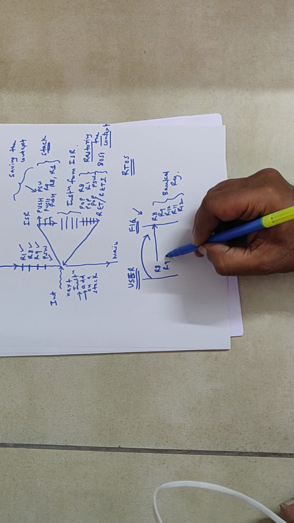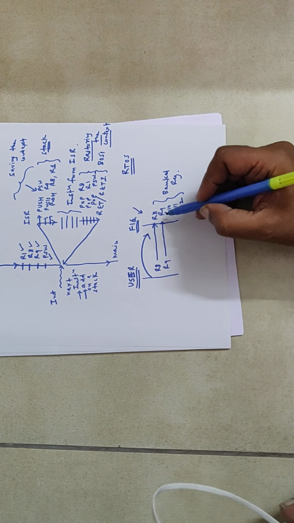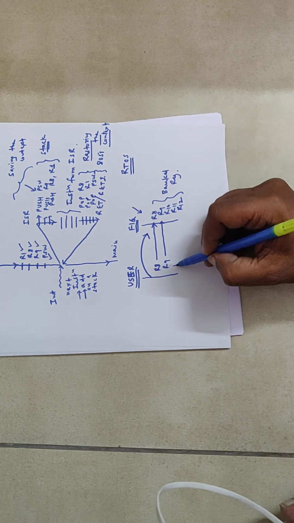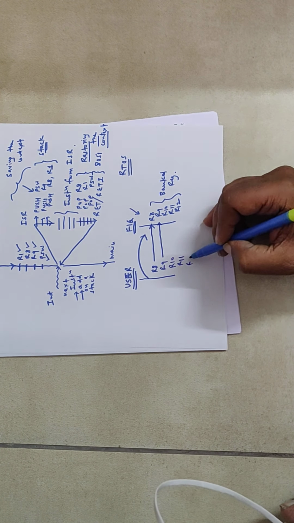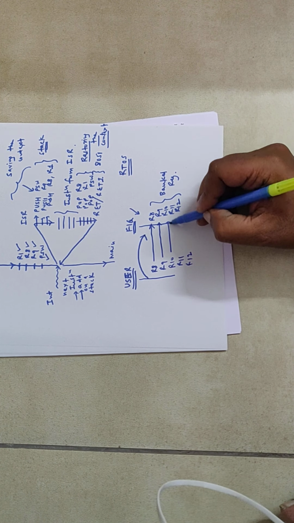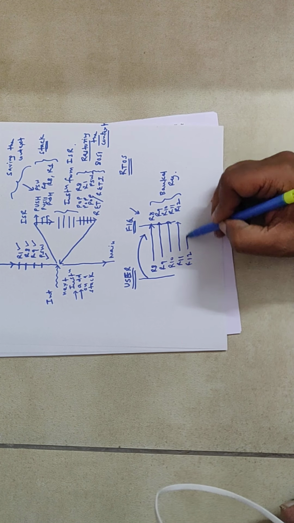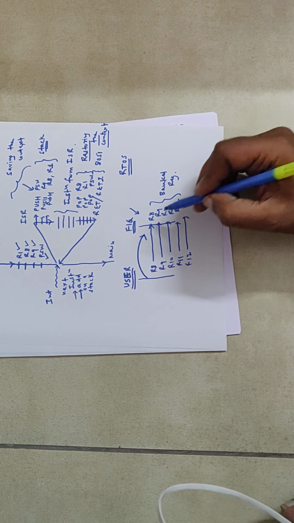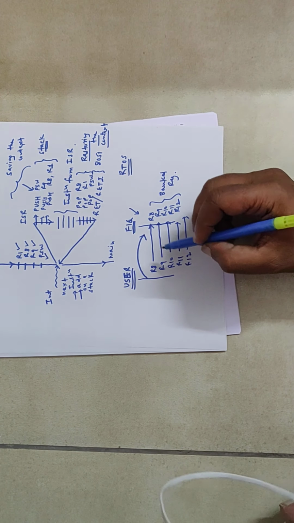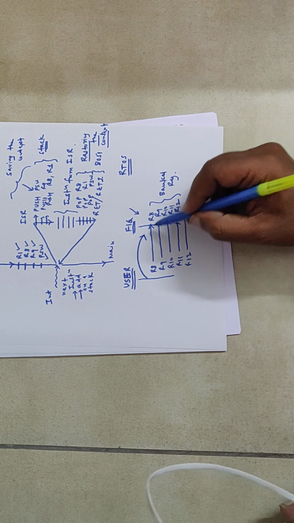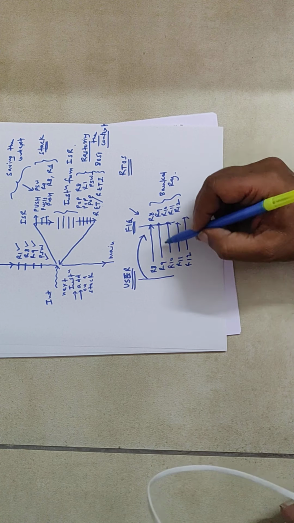R9 information from the user is automatically copied into the R9 of FIQ, like this R10, R11 and R12. All this register information is automatically copied into the corresponding FIQ registers. Now this is nothing but saving the context.